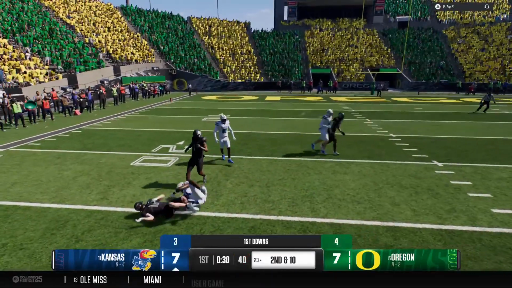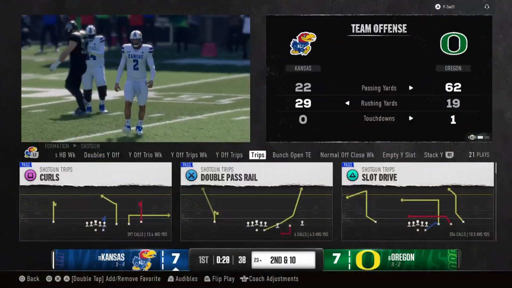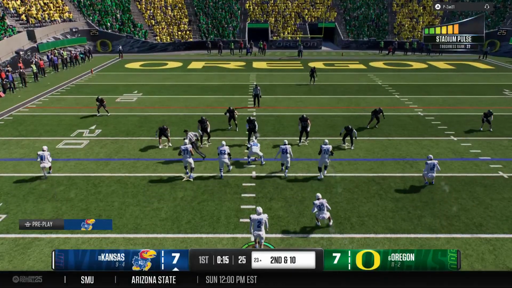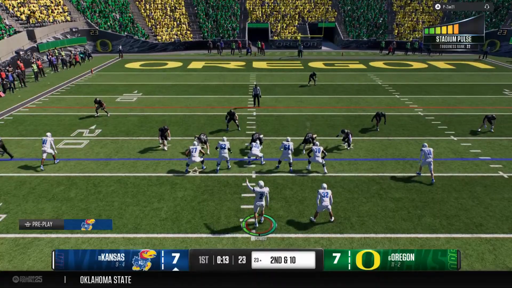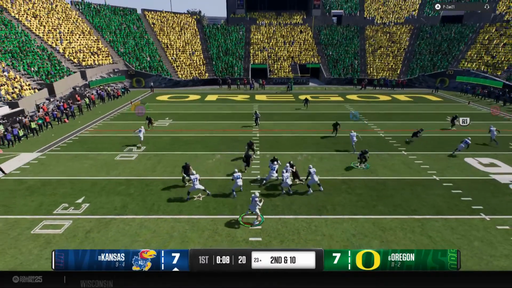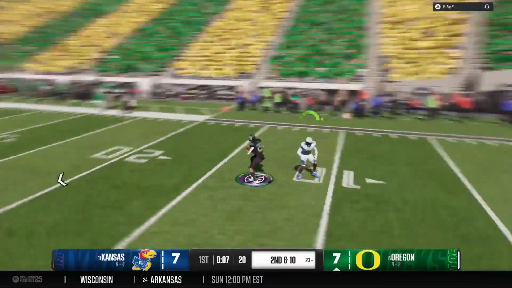Here's a quick throw off the play fake. And this one goes nowhere. Lucky to get back to the line of scrimmage. Boy, they're just fundamentally sound, right where you want to be after the completion. Nowhere to go after that catch. Second down, we're going to throw it. And that one's picked off.